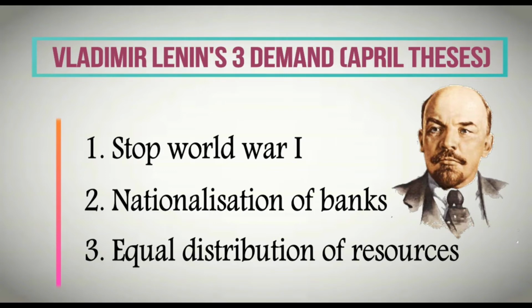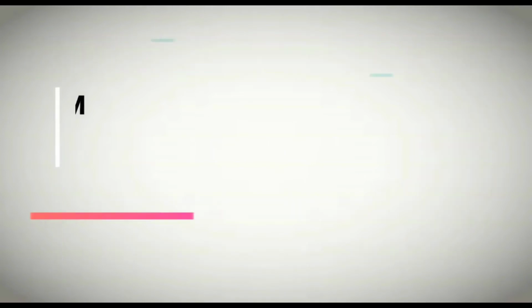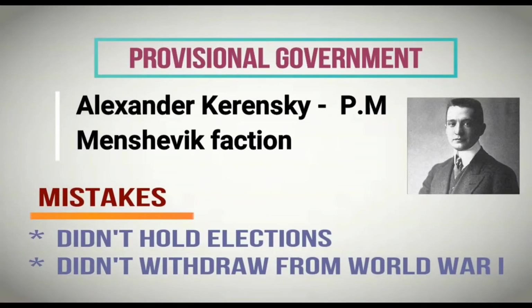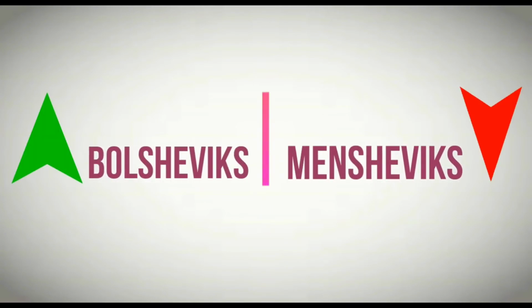Because of these demands, the popularity of the Bolsheviks was increasing, and on the other hand, the Provisional Government, which had promised the people that they would conduct elections, never conducted them. They also said that they would stop World War I, but they did not stop it. That's why people were not happy with this Provisional Government. And in the month of July, the popularity of the Bolsheviks was increasing and the popularity of the Menshevik-led Provisional Government was decreasing.